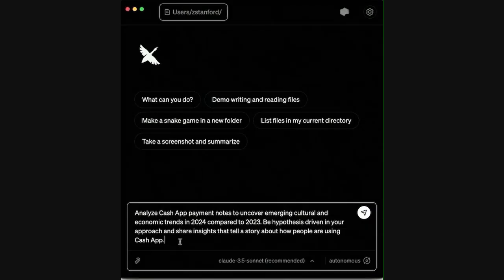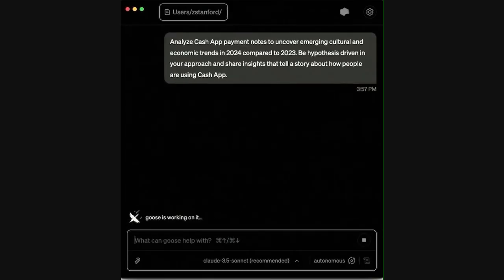Okay, so I just copied this prompt in, so you don't have to watch me type, but we're going to ask Goose: analyze Cash App payment notes to uncover emerging cultural and economic trends in 2024 compared to 2023. Be hypothesis-driven in your approach and share insights that tell a story about how people are using Cash App. So this is continuing that storyline of, again, this took our public relations team weeks upon weeks to find these trends. We're just going to give Goose a very open-ended question and see what it comes up with.